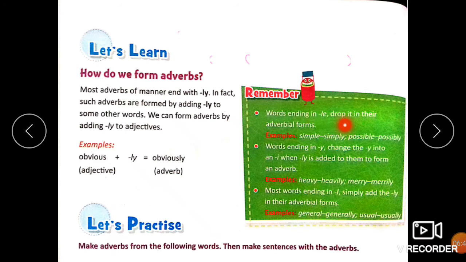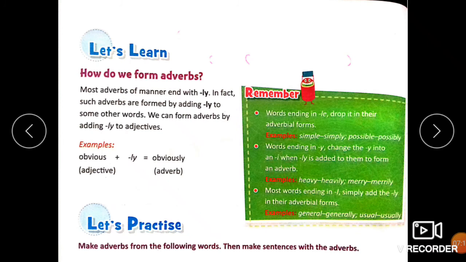Words ending in le drop it in their adverbial forms. So words which end with le, like simple, we drop the e and we add a y, simply, because the l is already there. Words ending in y change the y into an i when ly is added to them to form an adverb.